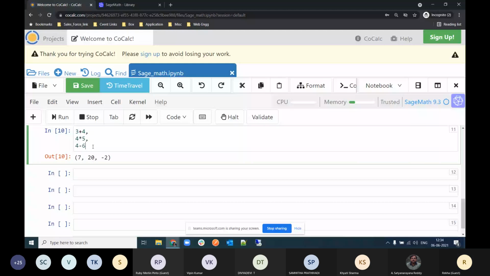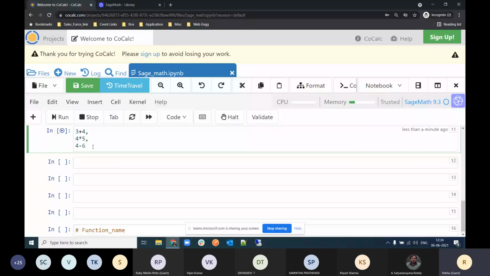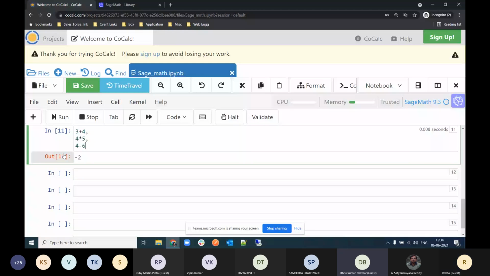Yeah, it would give an error. No, actually, it will give you an error. Okay, so it doesn't give you an error in CoCalc. There is a little bit of functionality difference between Python and SageMath.